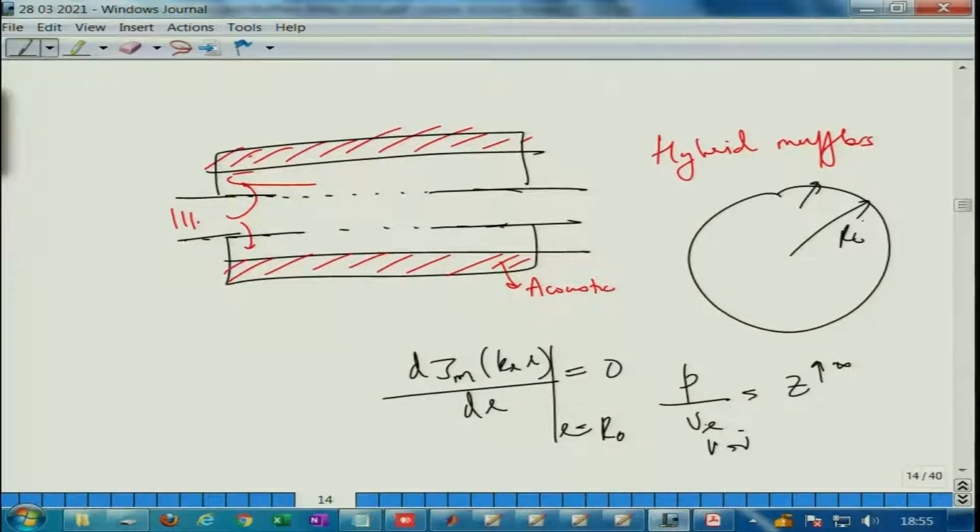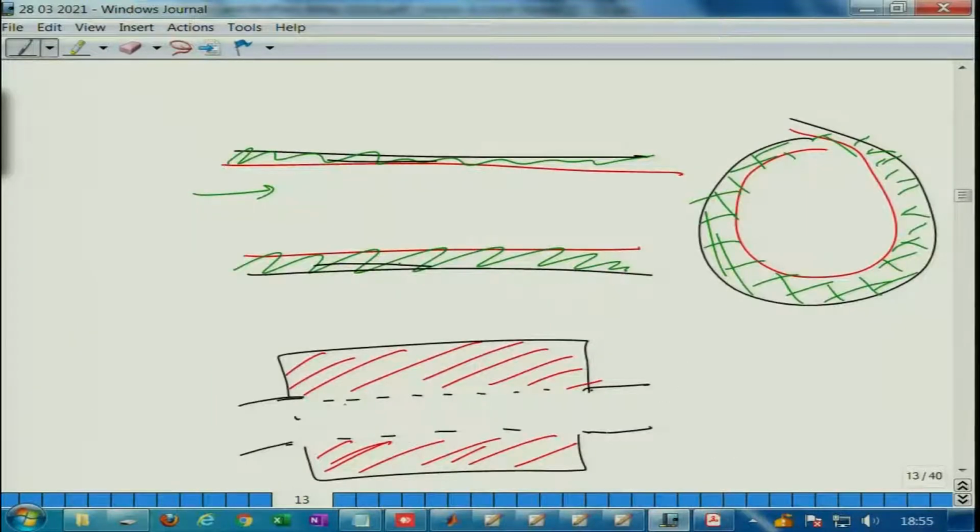But if this is not the case, if P by U is equal to Z, where Z can be a complex quantity, then you have a local reaction. You evaluate this P by U at Z and get a dispersion relation, solve for that and get the analytical solution, which we will soon browse through, and develop a transfer matrix which relates quantities from here to here, taking into account local reaction, or P by U, a compliance kind of thing.